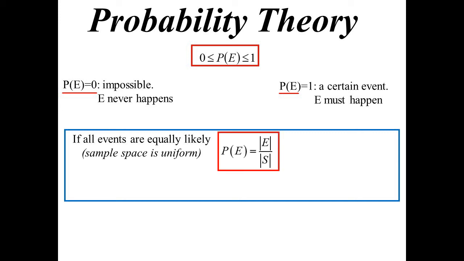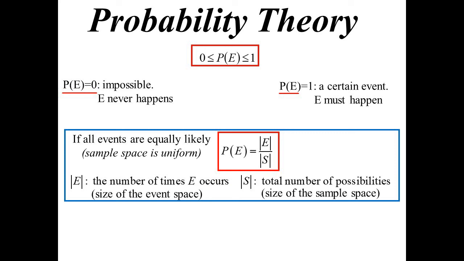Theoretically, there's a formula for finding the probability of something. It's not a formula we usually write down, because probability is a very logical thing, and we tend to just write the probability down. But the actual formula is that the probability of E is equal to the number of times E occurs over the total number of possibilities. So the first one is the size of the event space, all the possible events that could happen, and the size of the sample space, the total picture of what we're looking at.